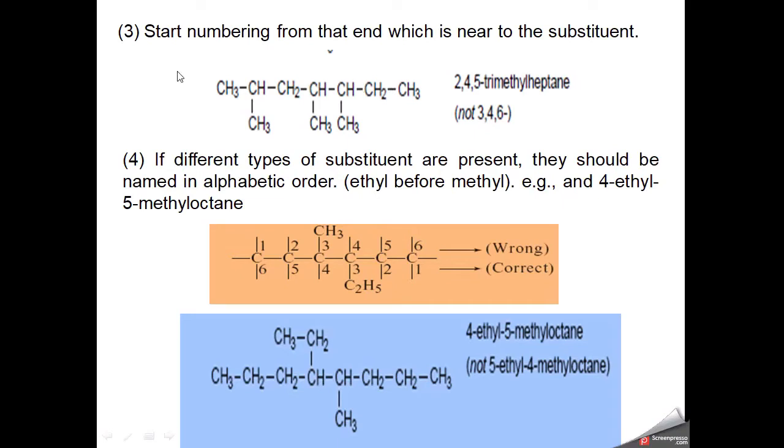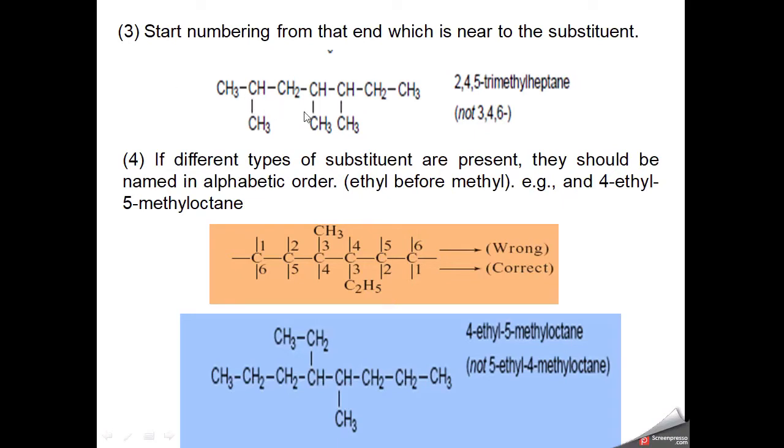So this is heptane. Now there are 3 substituents. From where will we start numbering? Numbering must start where the substituents' numbering becomes lowest. So if we start numbering from this side, 1, 2, 3, 4, then we find that at the second position there is a methyl group, then the fourth position and fifth. If we start numbering from the other side, then the first substituent comes at the third position. So as per the rule, we have to start the numbering from that side where the substituents' numbering is lowest.